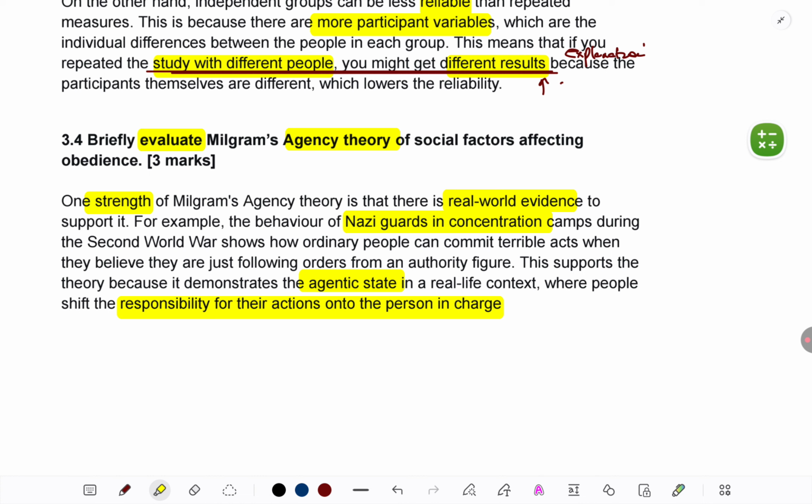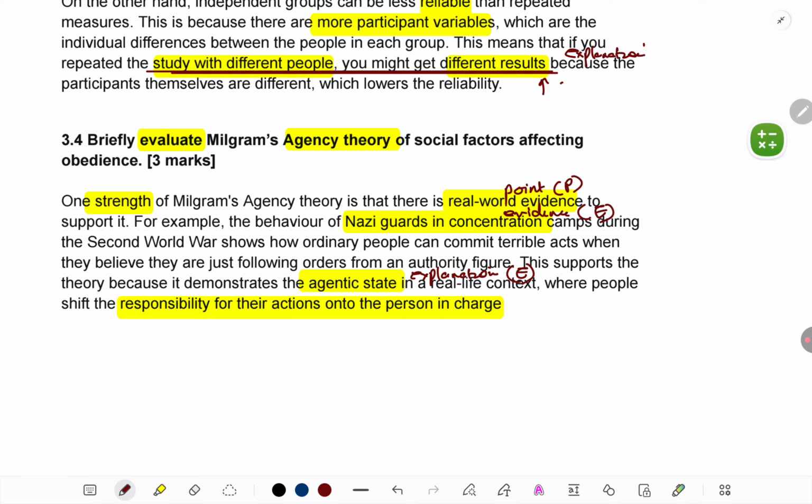Now, why will this score full marks despite being one strength? It's in a PEEL format. There's a point that there is real world evidence. There is evidence. Which real world evidence are we talking about? There's a specific example of it, Nazi guards. There is an explanation, the key.